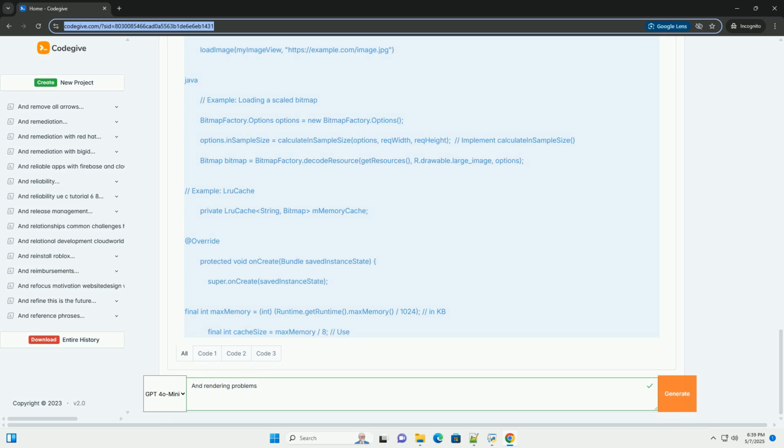Cause: drawing the same pixel multiple times in a single frame. This often happens when views are layered on top of each other, and the underlying views are fully obscured but still being drawn. Common in layouts with multiple background colors or images stacked. Impact: wasted GPU cycles, increased processing time, and reduced battery life.